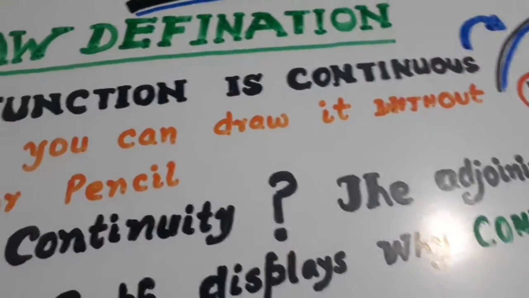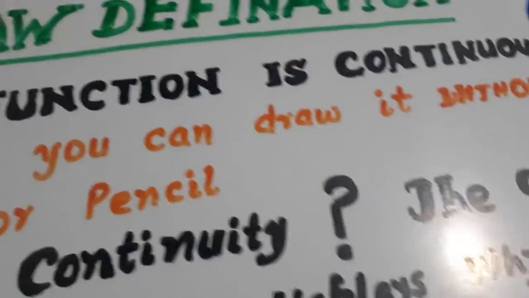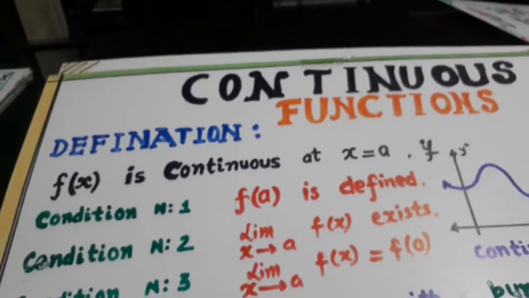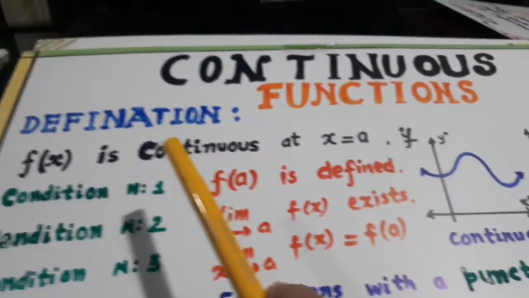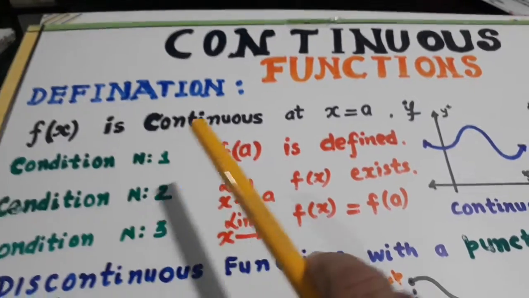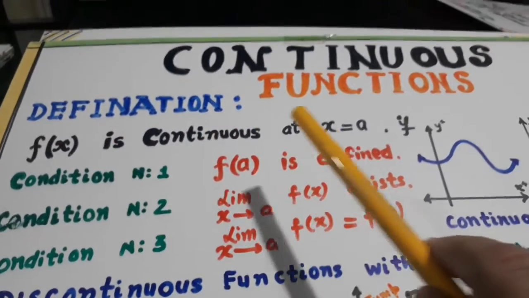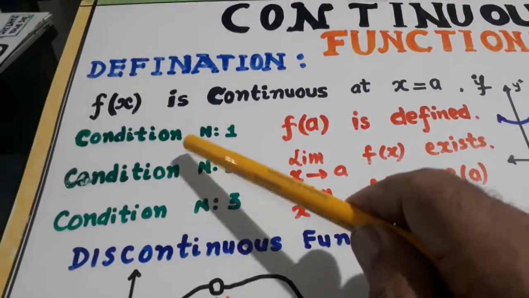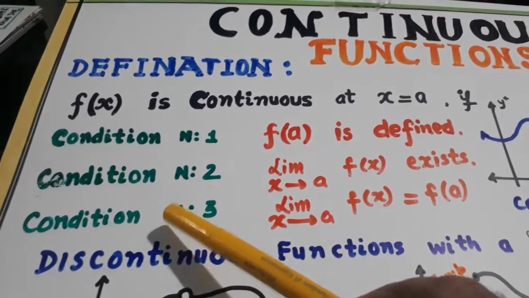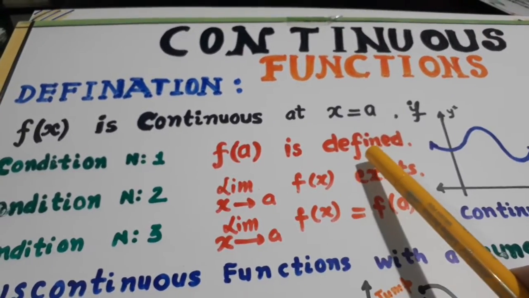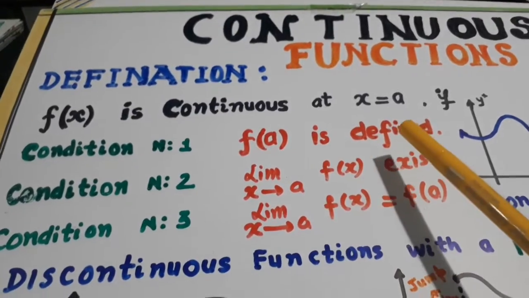Now let us go to the exact definition of continuity. What are continuous functions? A function is continuous at x = a if it follows three conditions. Condition 1: f(a) is defined, that is, the value of the function is defined.